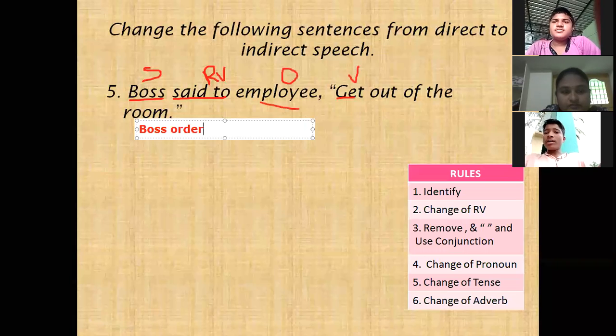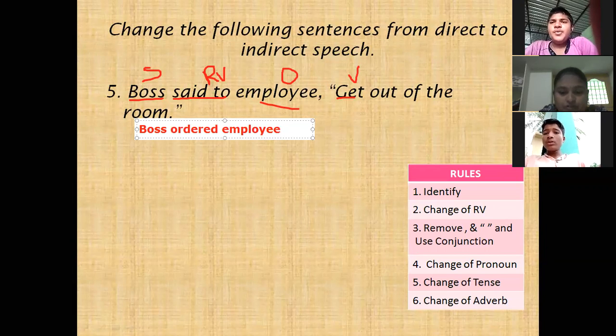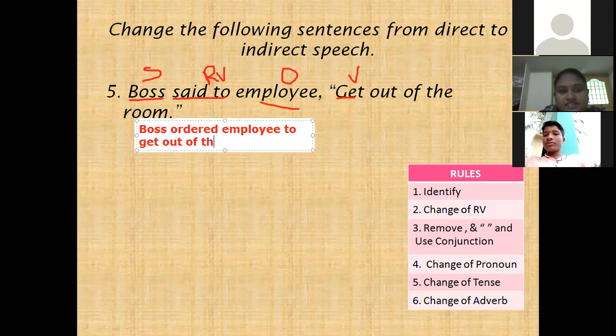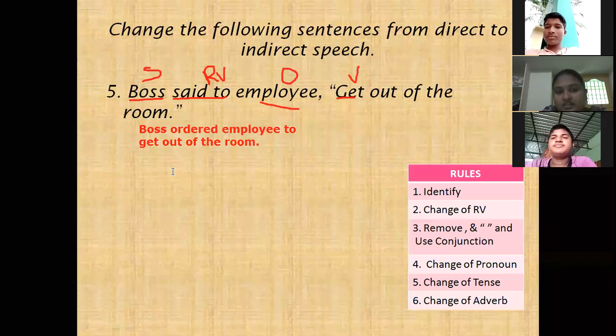So here the answer: Boss ordered employees to get out of the room. Get out of the room. Very easy, it is an imperative sentence. Just we have to write the connector.